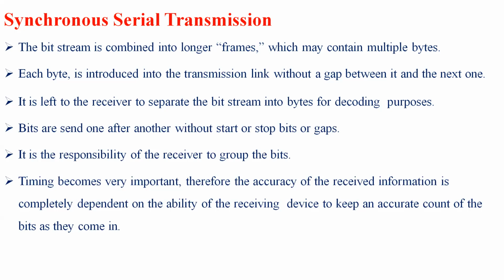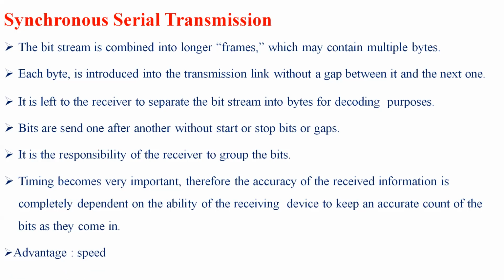So timing becomes very important in case of synchronous. Therefore, the accuracy of the received information depends completely on the ability of the receiving device to keep an accurate count of bits as they come in. So the synchronous serial transmission is completely dependent on the receiver. The major actor in case of synchronous is the receiver.